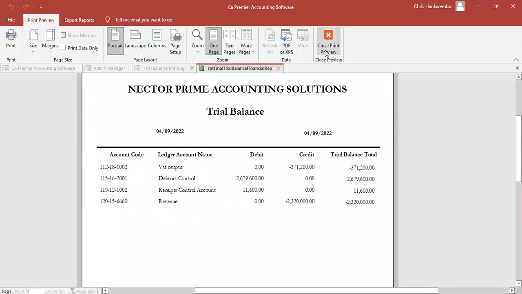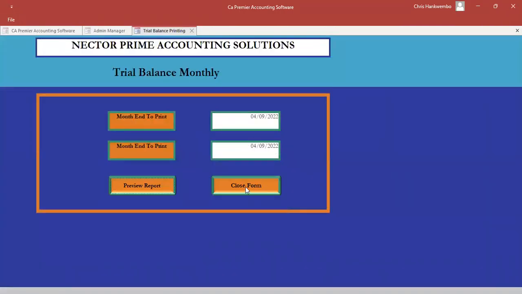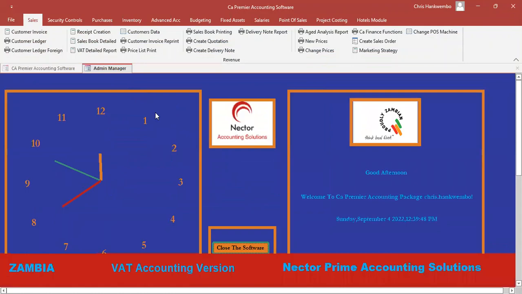So this is what I thought I can share with you, but we have many modules which we are supposed to go through, but due to time, we can't handle everything in one go. Okay, the sales part we have done, we have shown you. We have shown you also the project accounting.